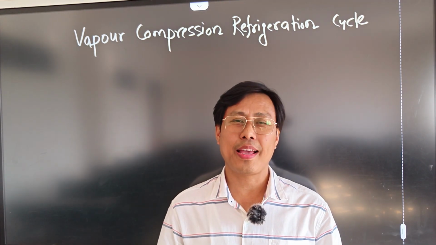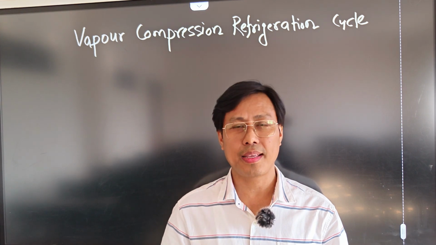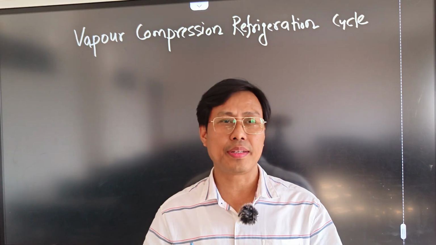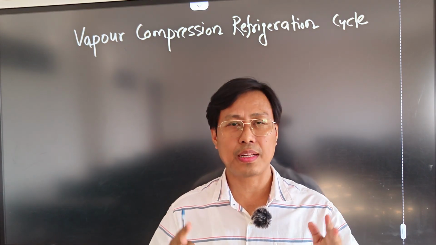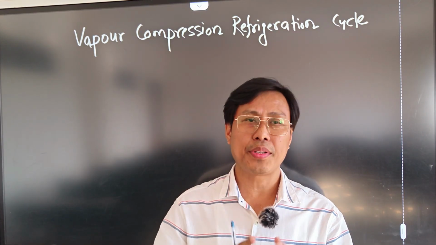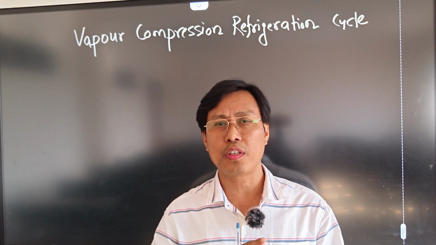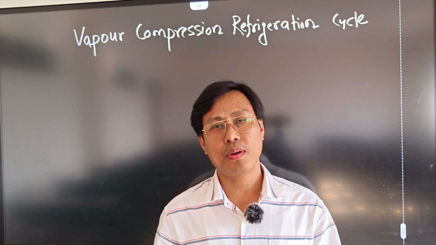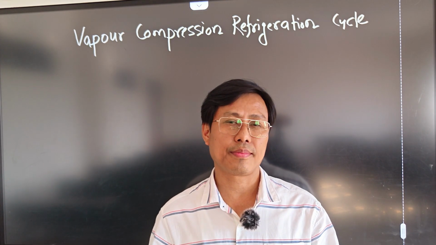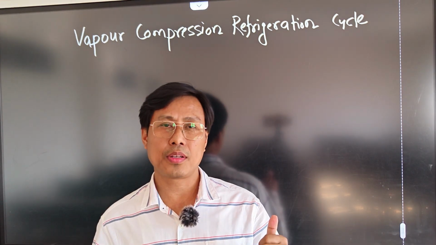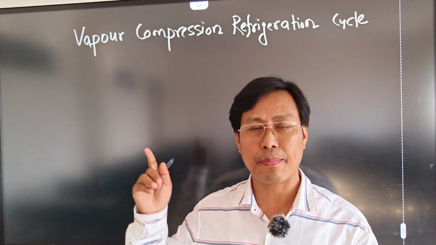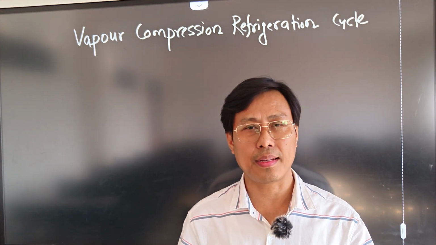The very interesting fact about the refrigerator is that we have different gadgets and machines in our house for different applications, but the refrigerator is the only machine which remains on for 24 hours. A fridge will remain on, working for 24 hours. So the refrigerator we are talking about functions on the basis of the vapor compression refrigeration cycle.